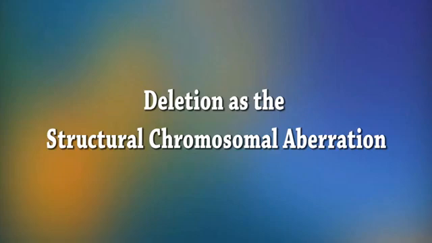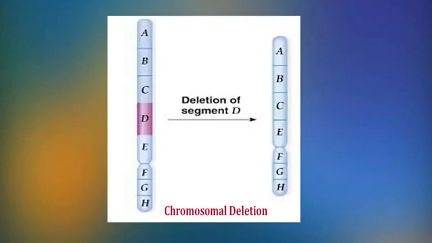B. Deletion as the structural chromosomal aberration. Loss of chromosomal segments leads to the loss of genes present in the missing segments or portions on the chromosome. A large number of deletions can be lethal in case of monosomic conditions. Hence, with the missing of a large number of genes, about 2% of the genome leads to the genetic imbalance